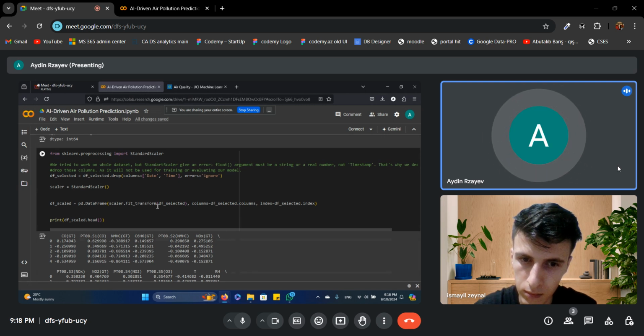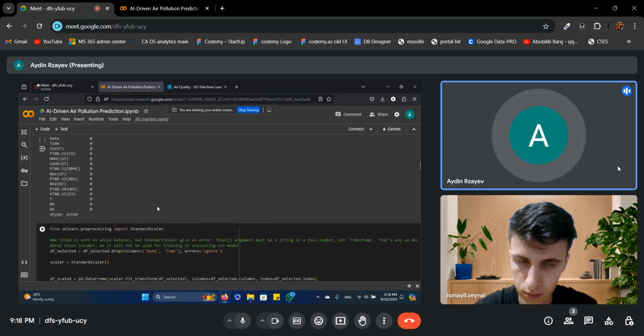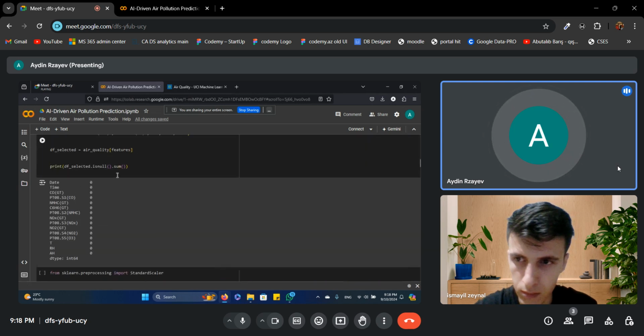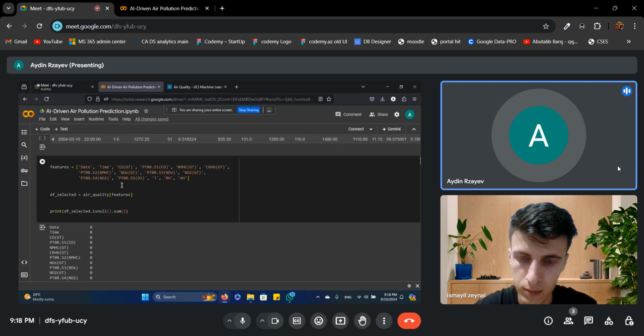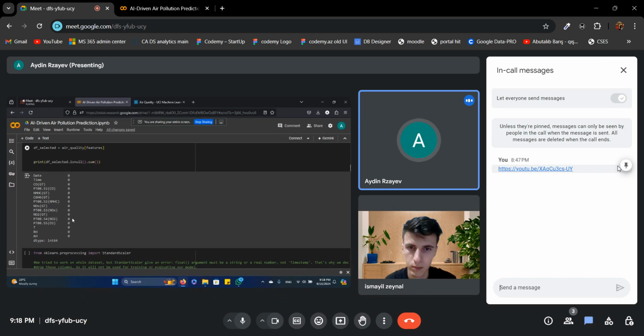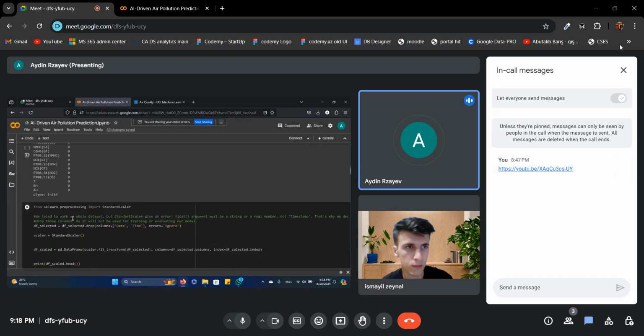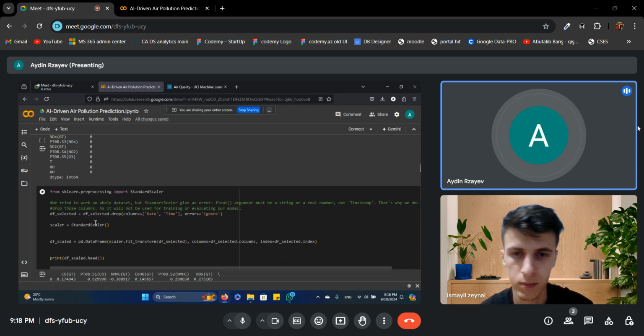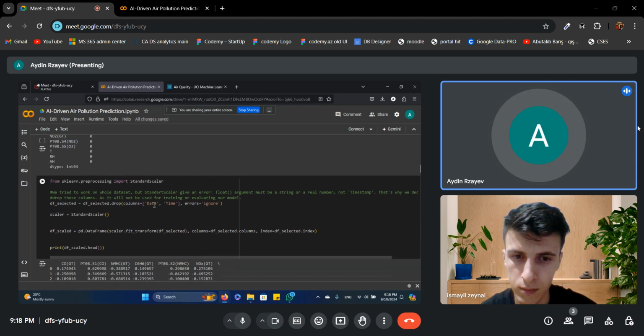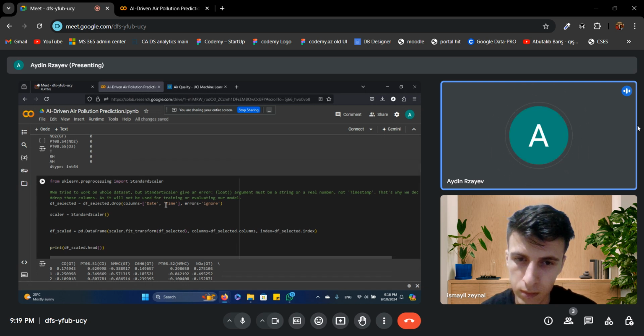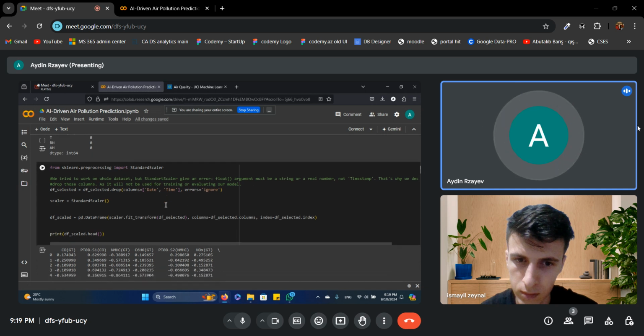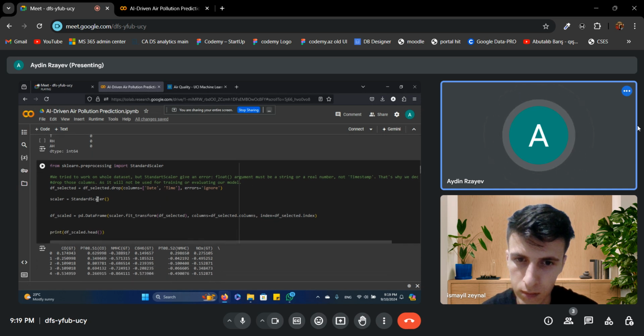Here is what we did to prepare the data. First, we looked at the missing values or null values, and we saw that there is nothing like that. We then dropped the date and time columns because they wouldn't be necessary in the training steps, and they stop the standard scaler from performing its tasks.